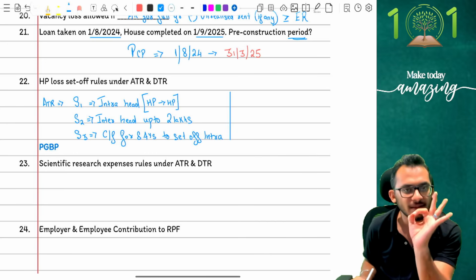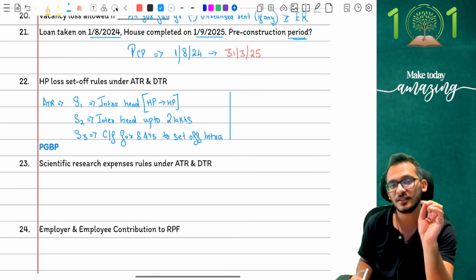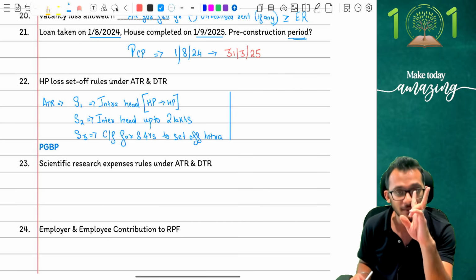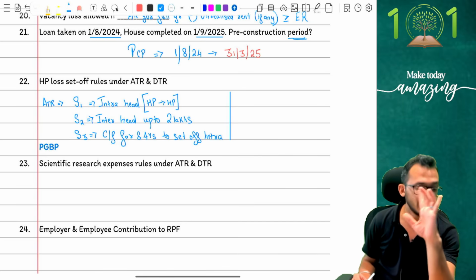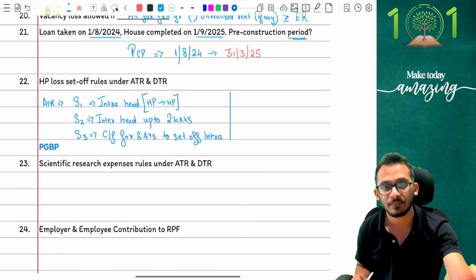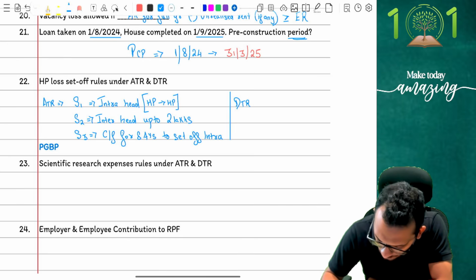The rule is very simple when it comes to ATR scheme. ATR scheme comes and says HP to HP set off permitted. If you're not able to set off HP to HP, simply go and set off against other heads, but with a maximum restriction of 2 lakh rupees. If you're not able to do that, please carry forward for a period of 8 assessment years to claim the deduction accordingly. Yes, but when it comes to DTR, things are going to get a little ugly.